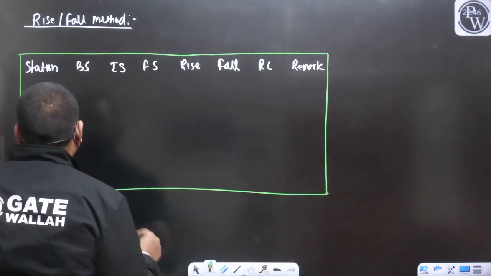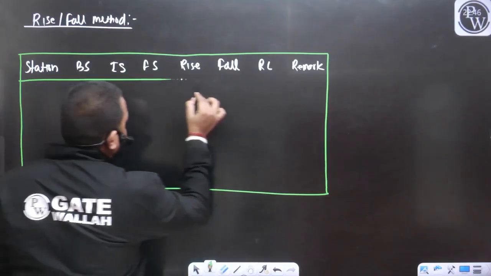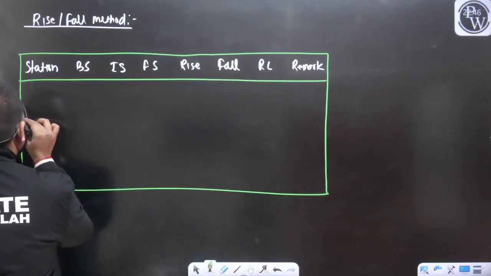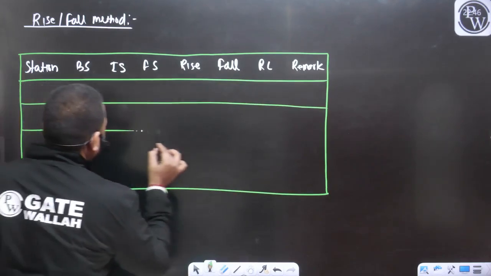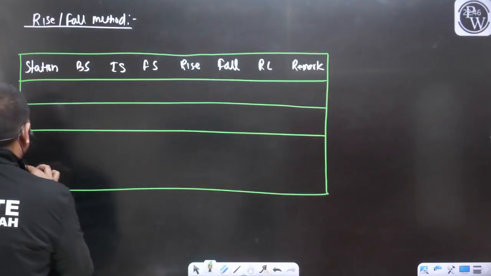So let's see. The same example I am considering. There was a station P, there was a point 1, there was a point 2 and 3.